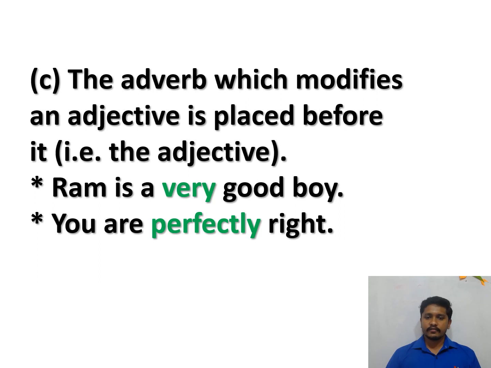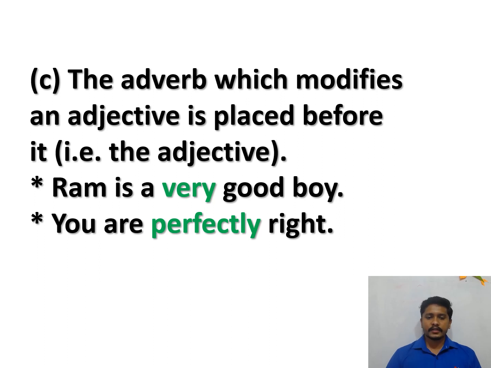First we use the adverb, after that the adjective. In case adverbs modify adjectives, the adverb should be placed before the adjective.